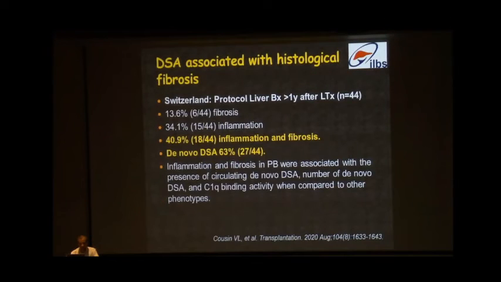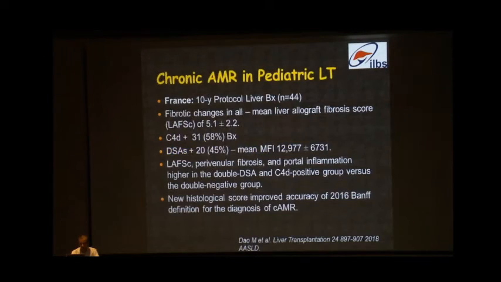inflammation. This is another data from pediatrics from Switzerland, where again protocol liver biopsies were done in 44 patients, and we can see here that 40% had inflammation and fibrosis, and de novo DSA were present in up to 63% of the patients, and inflammation and fibrosis were associated with the presence of donor-specific antibodies.